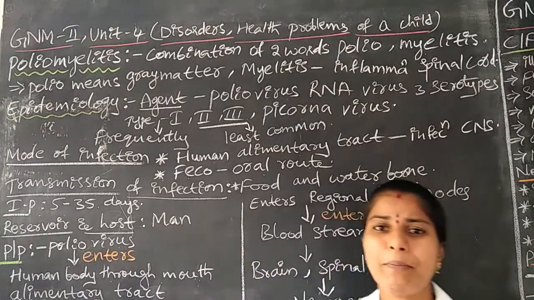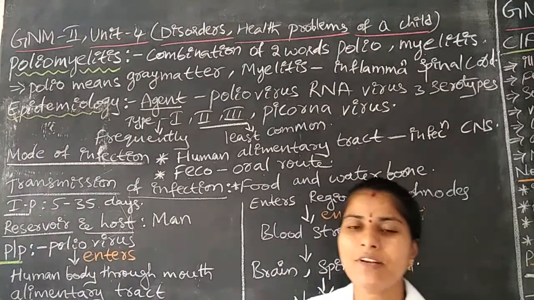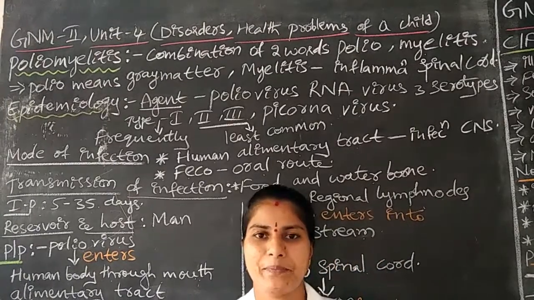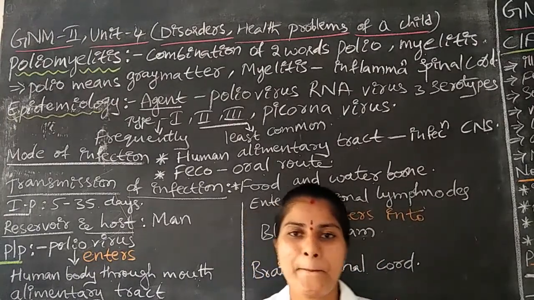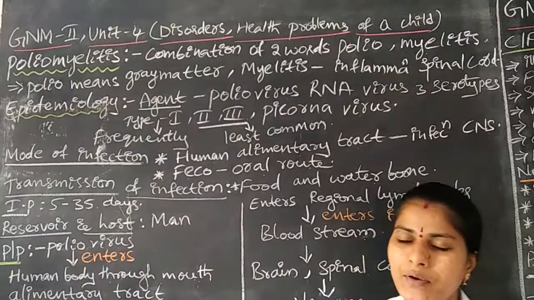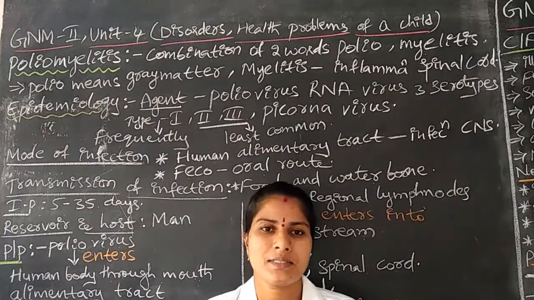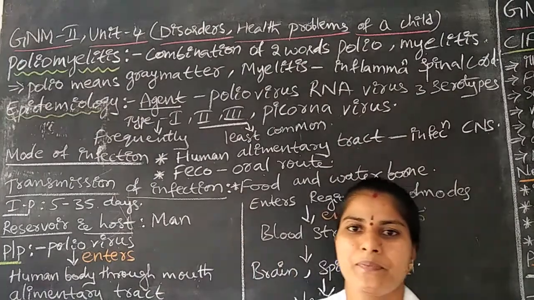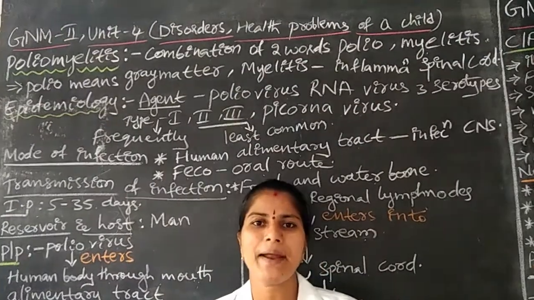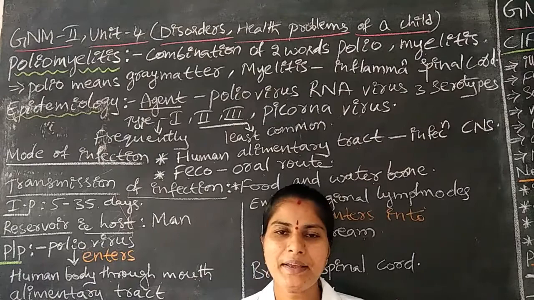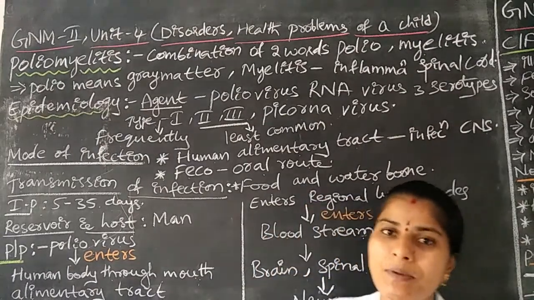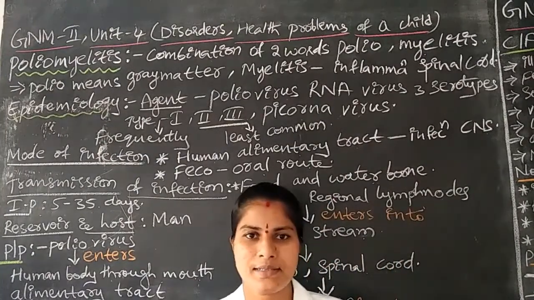What is meant by polio? Polio is the gray matter. It is there in the brain. Every human being has a brain, no? In that brain the gray matter is there. What is the use of gray matter? The gray matter does some of the voluntary actions.